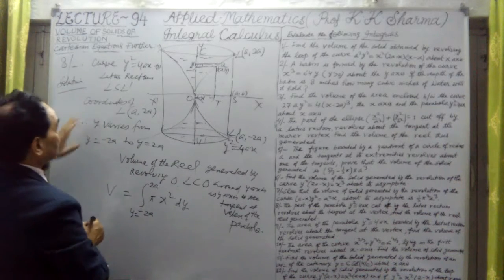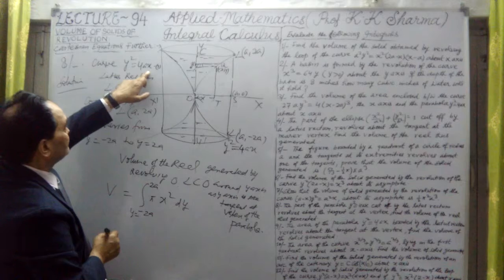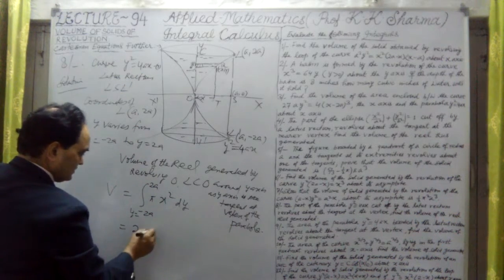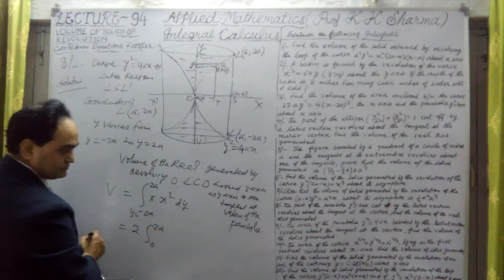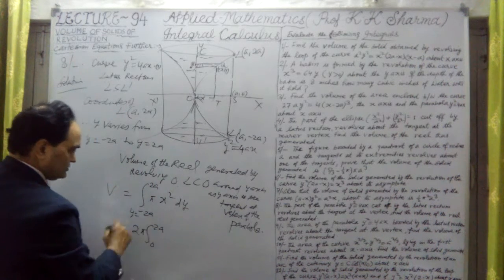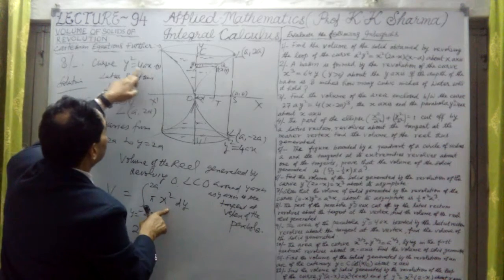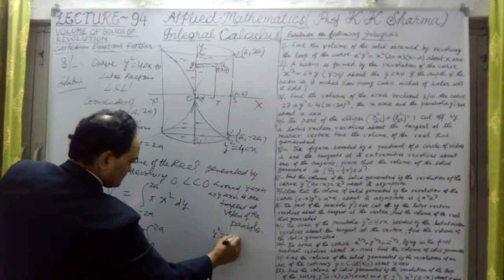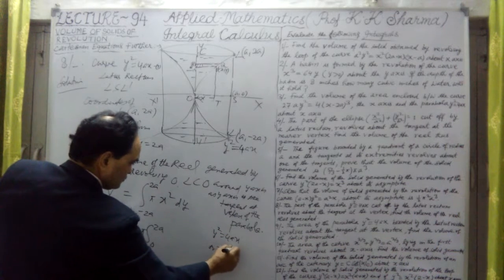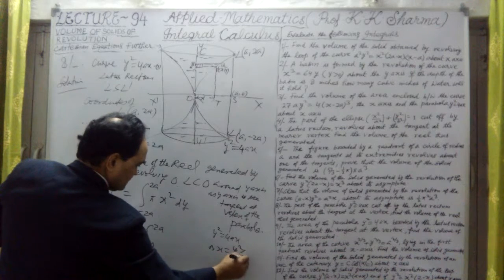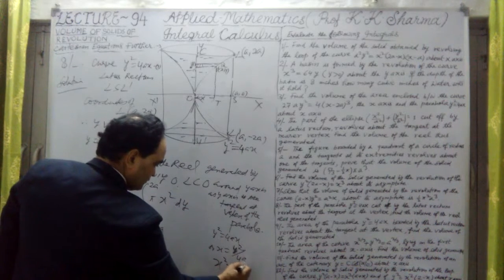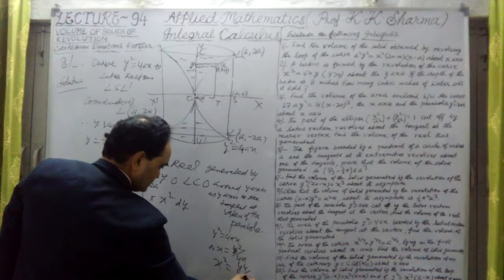Simple. What is x square? X can be taken from here. So this is nothing but twice the integral from 0 to 2 of pi x square. Here y square equal to 4ax, or x equal to y square upon 4a. Therefore, x square is equal to y to the power 4 upon 16a square.